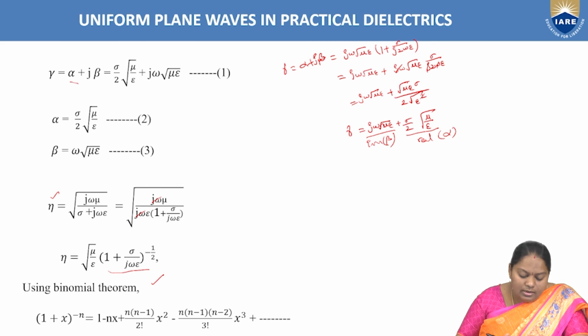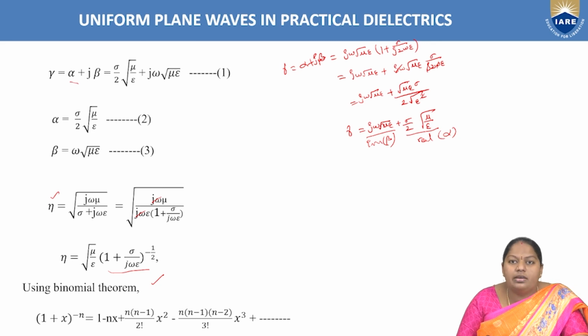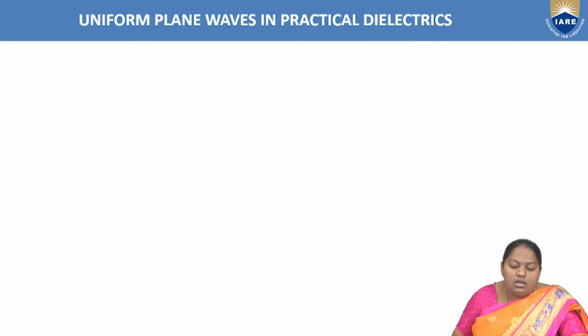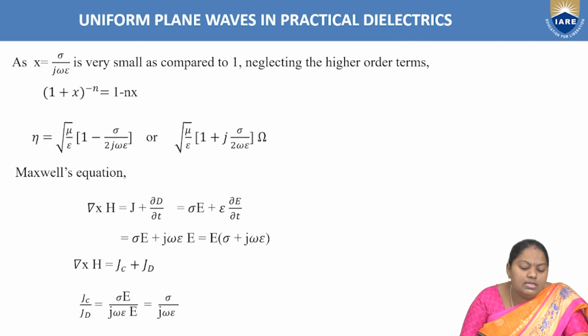Using the binomial theorem, the formula is given by (1 plus x) whole power minus n is equal to 1 minus nx plus n into (n plus 1) by 2 factorial into x square minus n into (n plus 1) into (n plus 2) by 3 factorial into x cube plus and so on. Right? Here also we'll be neglecting all the higher order terms. As x equal to sigma by j omega epsilon is very small as compared to 1, by neglecting the higher order terms, (1 plus x) whole power minus n becomes 1 minus nx. Now what is the value of n here?